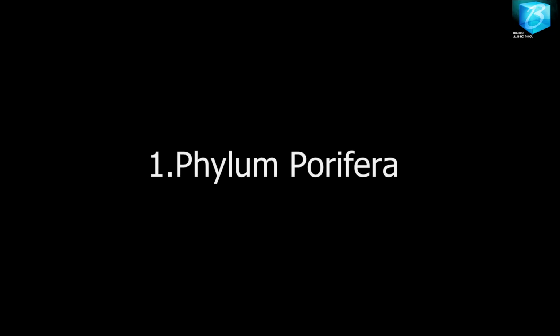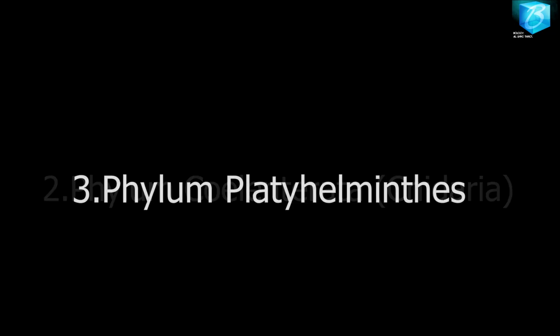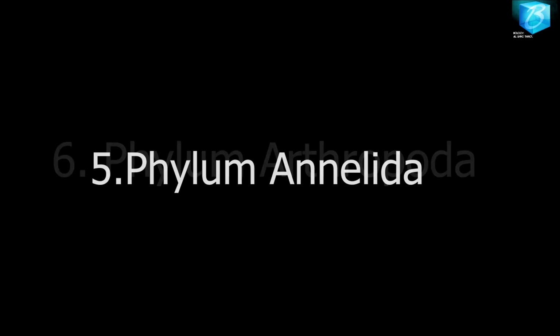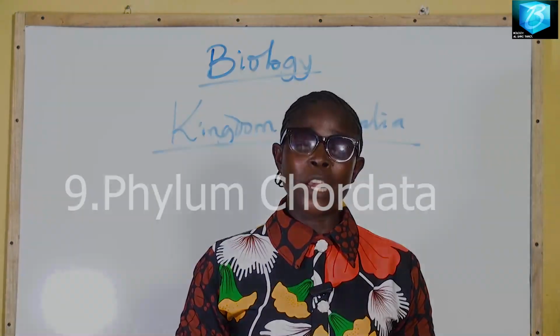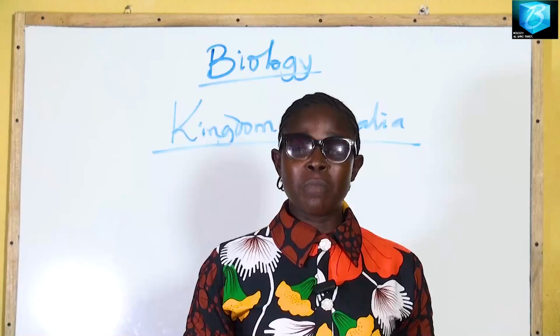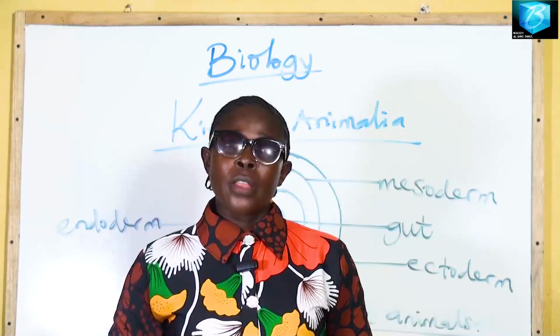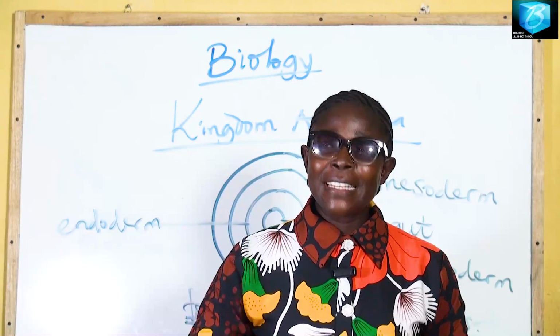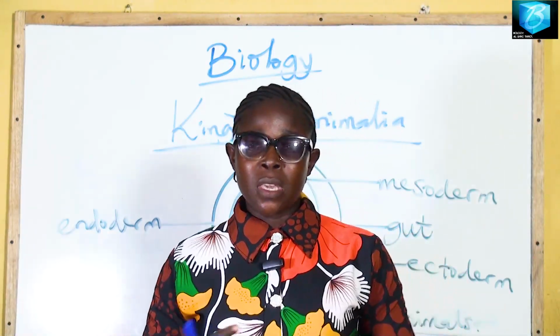The first one is Phylum Porifera. We have Phylum Coelenterata, which is also known as Phylum Cnidaria. We have the Platyhelminthes. We have Phylum Nematoda. We have Annelida. We have Arthropoda. We have Mollusca, Echinodermata, and finally we have Phylum Chordata. All of these make up the 9 phyla in Kingdom Animalia. The first 8 phyla are invertebrates, while the last one, the Chordata, is a vertebrate.